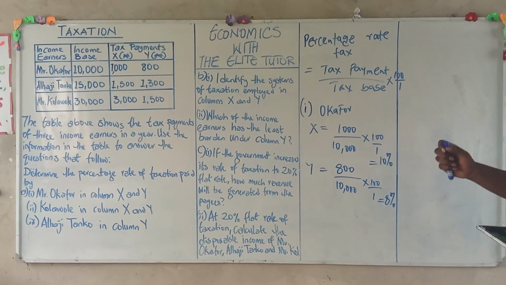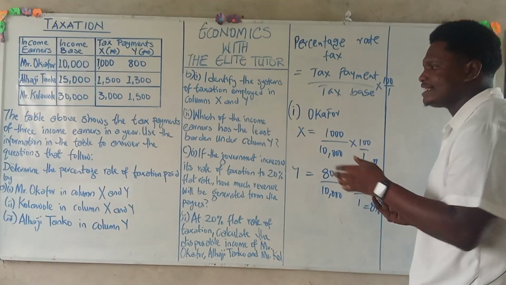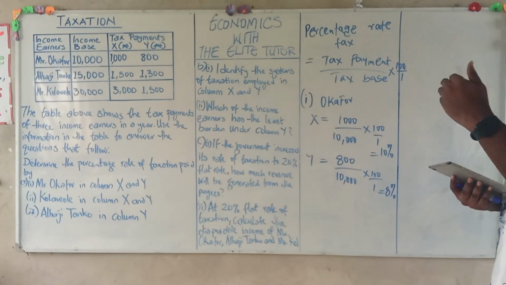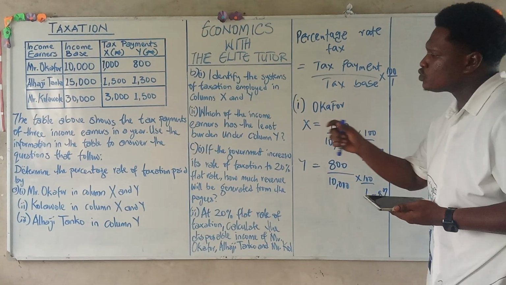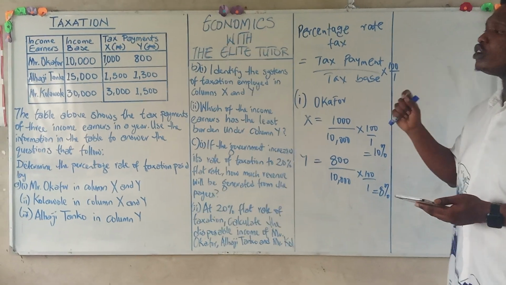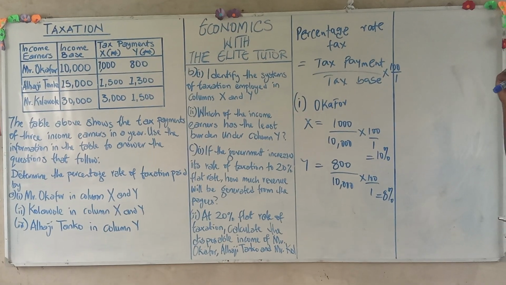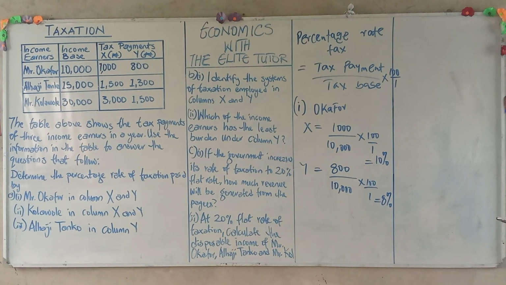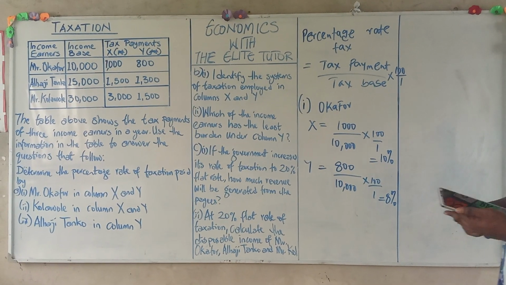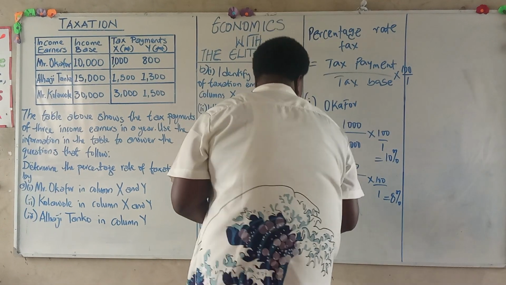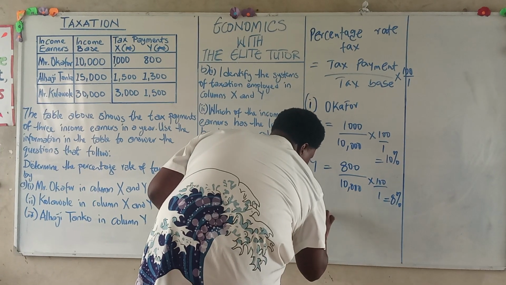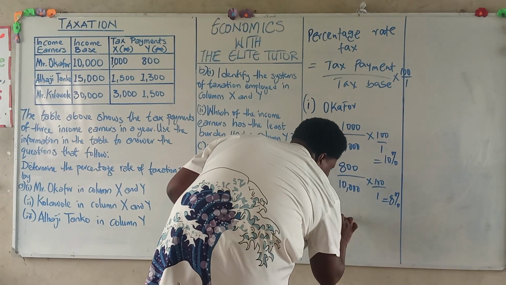Now, the same process we applied for Mr. Okafor is the same process we are going to apply for Mr. Kolawole. Now, it's important for us to solve for the three of them. Why? That will help us to ascertain the system of tax that is involved. Now, let's solve for Mr. Kolawole.